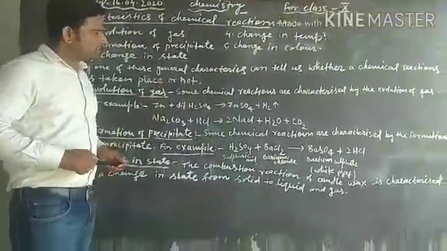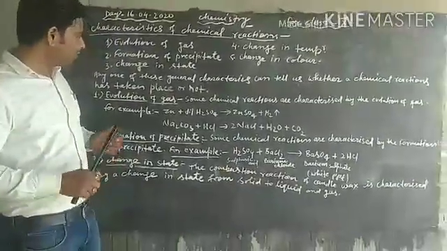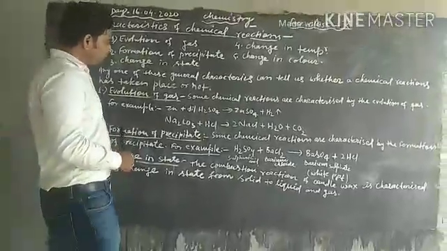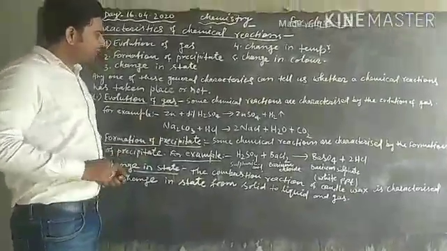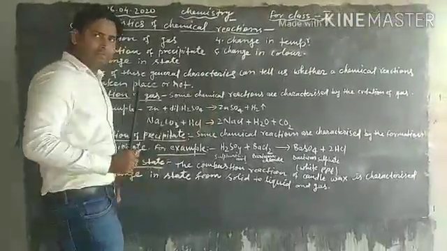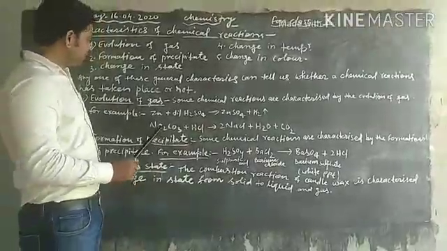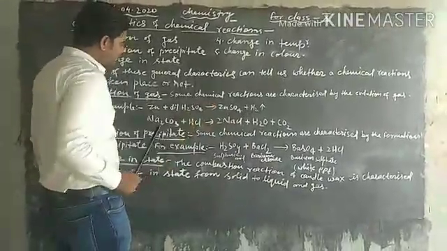Some chemical reactions are characterized by the evolution of gas. For example, when zinc reacts with dilute sulfuric acid, then zinc sulfate and hydrogen gas are formed. So in this reaction, hydrogen gas is evolved.